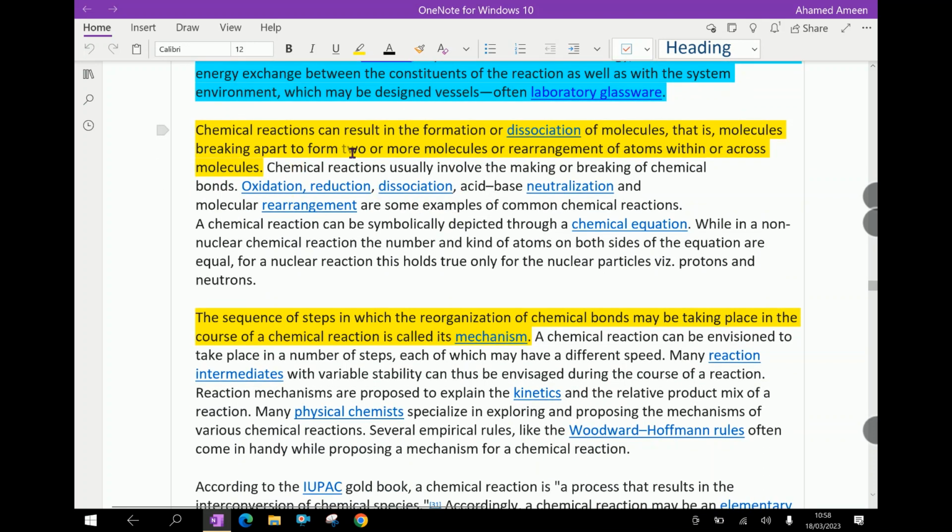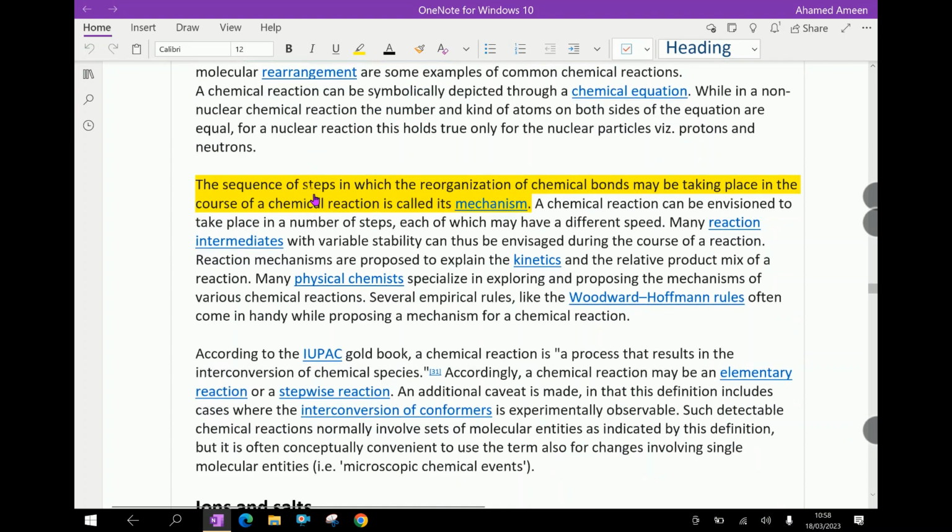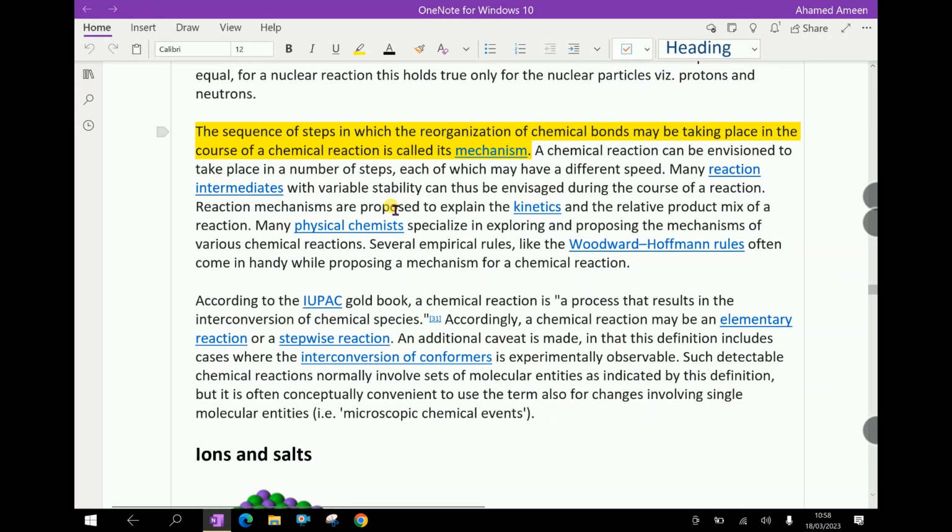Chemical reactions can result in the formation or dissociation of molecules, that is, molecules breaking apart to form two or more molecules, or rearrangements of atoms within or across molecules. The sequence of steps in which the reorganization of chemical bonds may be taking place in the course of a chemical reaction is called its mechanism.